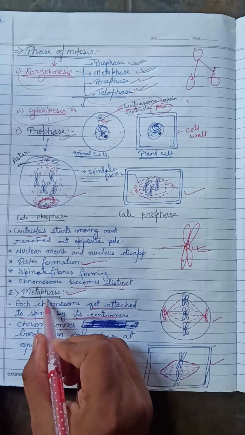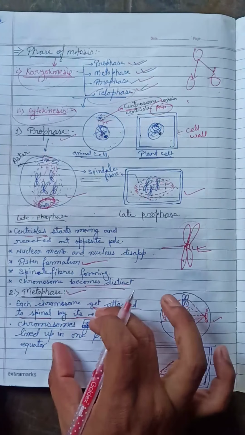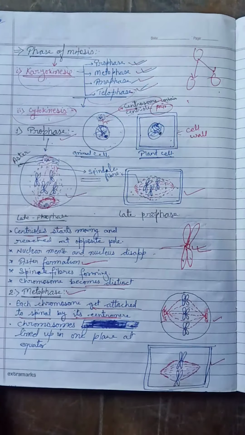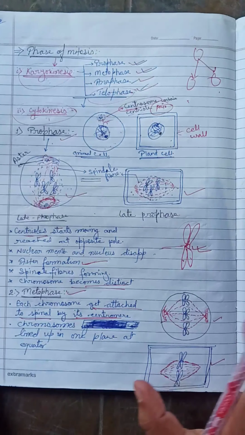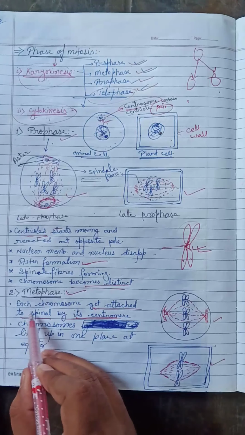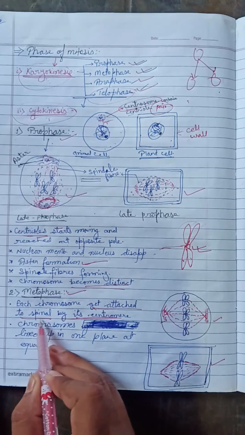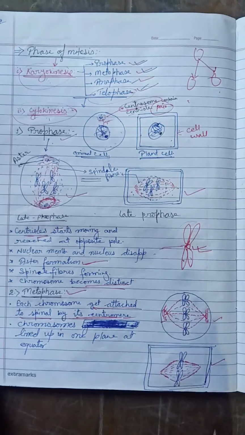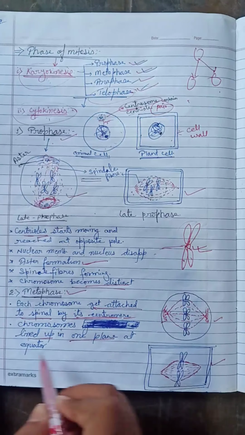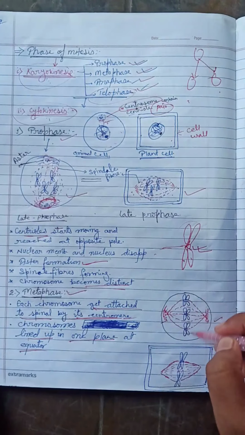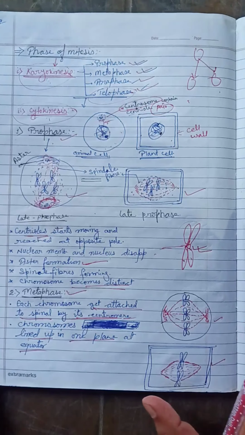That is the most common point for metaphase. Now, each chromatid gets attached to the spindle by its centromere. Chromosomes line up in one plane at the equator. Is it okay?